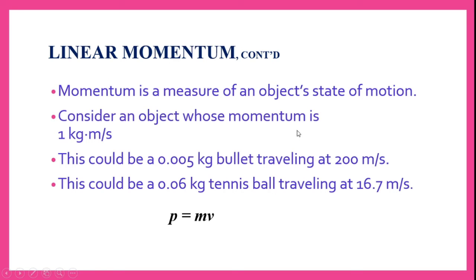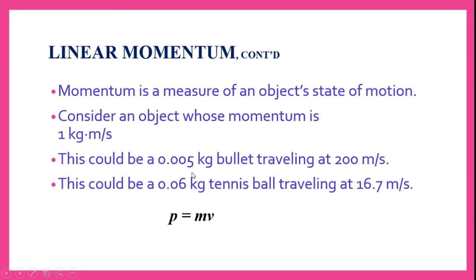Consider an object whose momentum is 1 kg meter per second. What does this mean? It could be a 0.005 kg bullet traveling at 200 meters per second, or it could be a 0.06 kg tennis ball traveling at 6.7 meters per second. In this way, we can denote linear momentum, that is p is equal to mass into velocity.